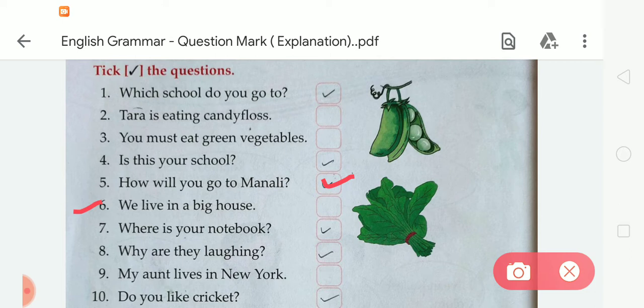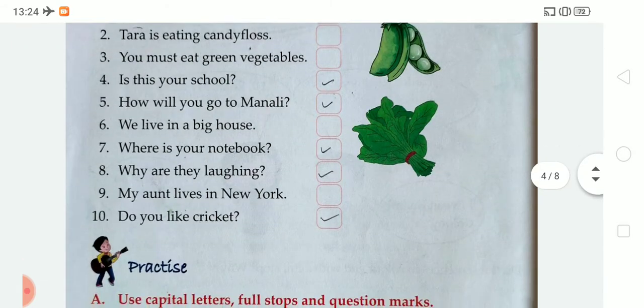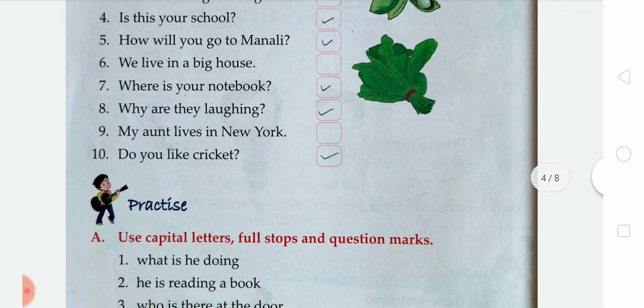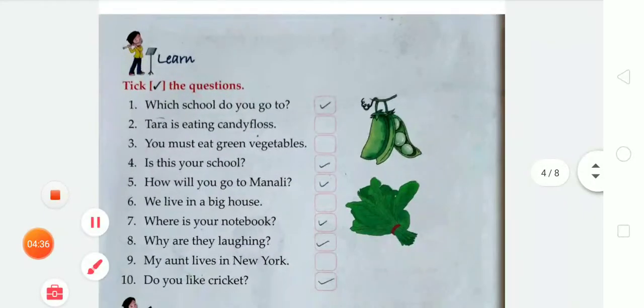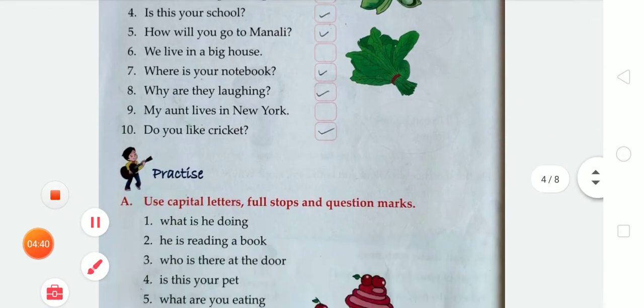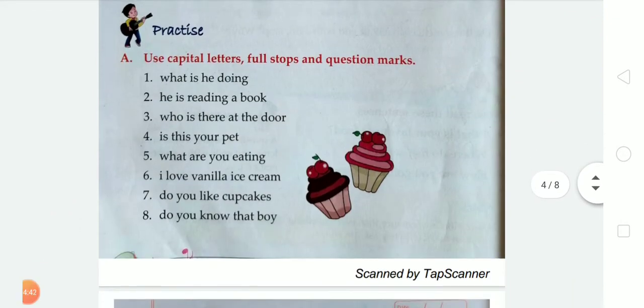So it is a simple sentence, so we don't take it. And number 10, do you like cricket? So this sentence is asking questions, so we have to take it. Like this, we have to take those sentences that ask questions. Okay, now moving to the next, there is exercise A: use capital letter, full stop and question marks.